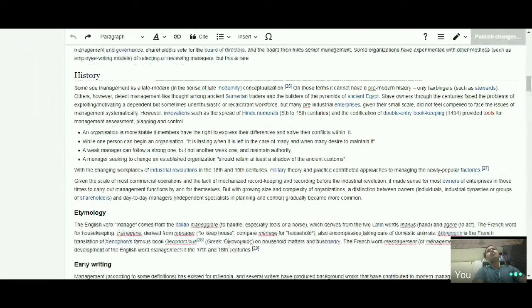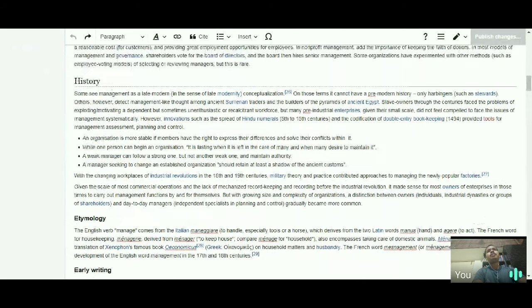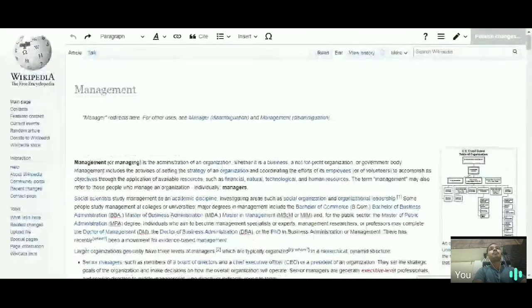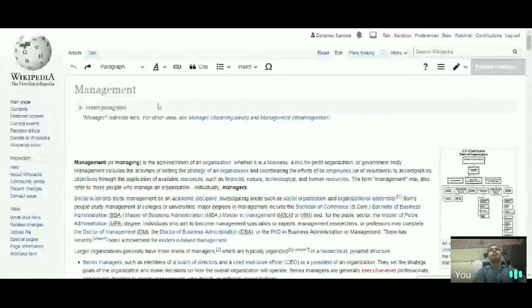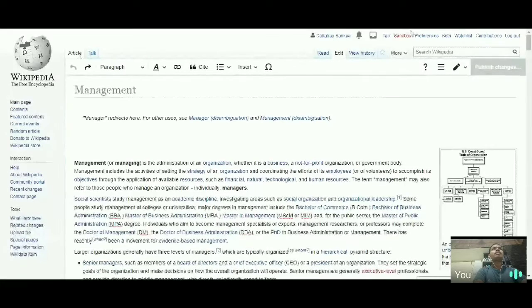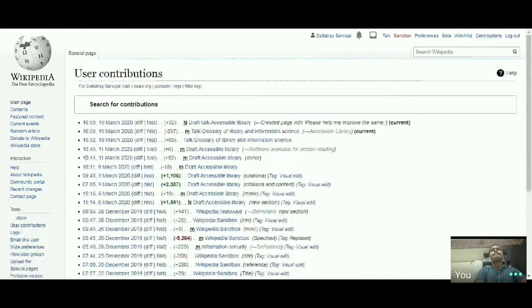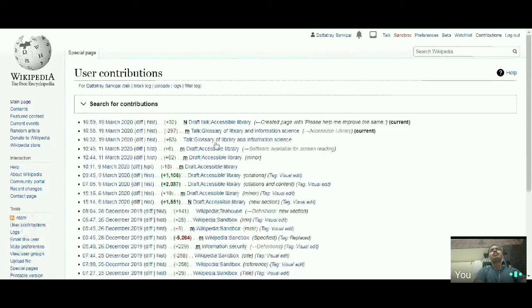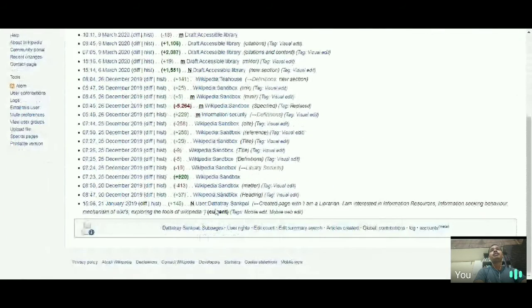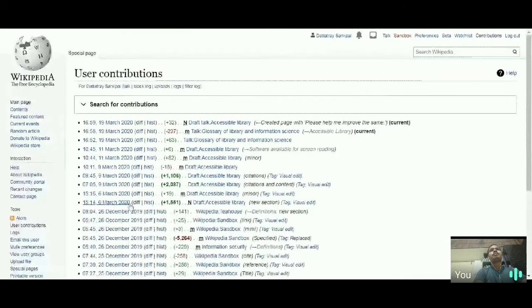So that is how an article can be edited, and a new article can be published. For example, you can create a new article. This is how I have contributed my edits, from January 2019 I have suggested some edits. For example, there is one more option.